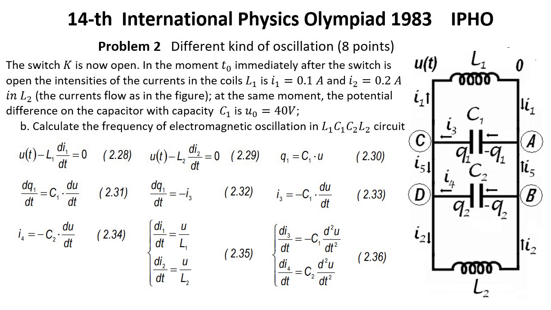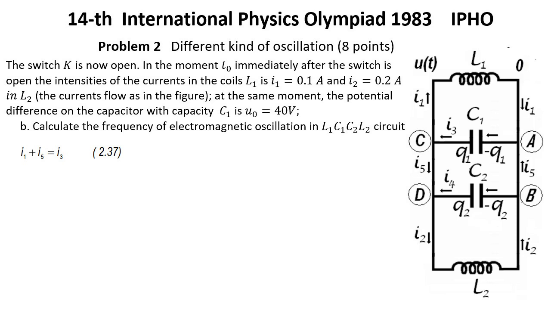Formula 2.36, denoting I5(t), the momentary intensity of the current flowing from point B to point A, then the same momentary intensity has the current through the points C and D. For point A the Kirchhoff rule of the currents gives I1 plus I5 equal I3. Expression 2.37, for point B the same rule produces I4 plus I5 equal I2. Expression 2.38, considering 2.37 and 2.38 results, I1 minus I3 equal I4 minus I2.